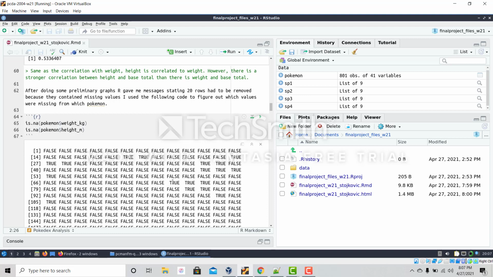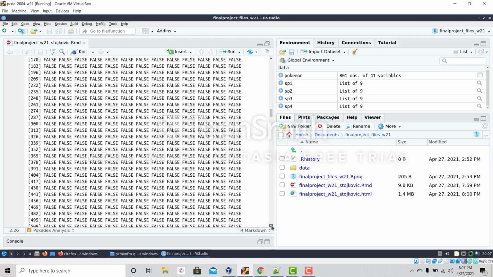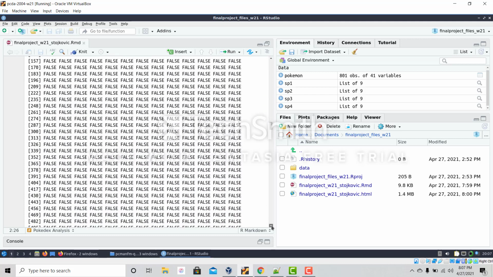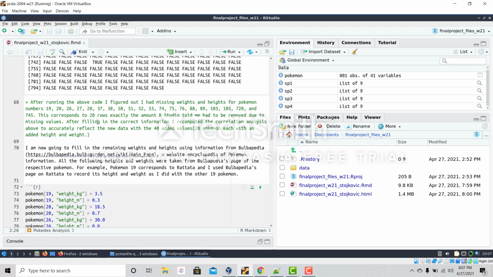I believe right here this is 76, 75, 74. If I'm wrong, excuse me, but I have the correct values under this code. So after running the code, I saw that I had missing values for 19, 20, 26, 27, 28, 37, and 74, 75, and so on. And these correspond to the 20 rows exactly that RStudio told me had to be removed due to missing values.